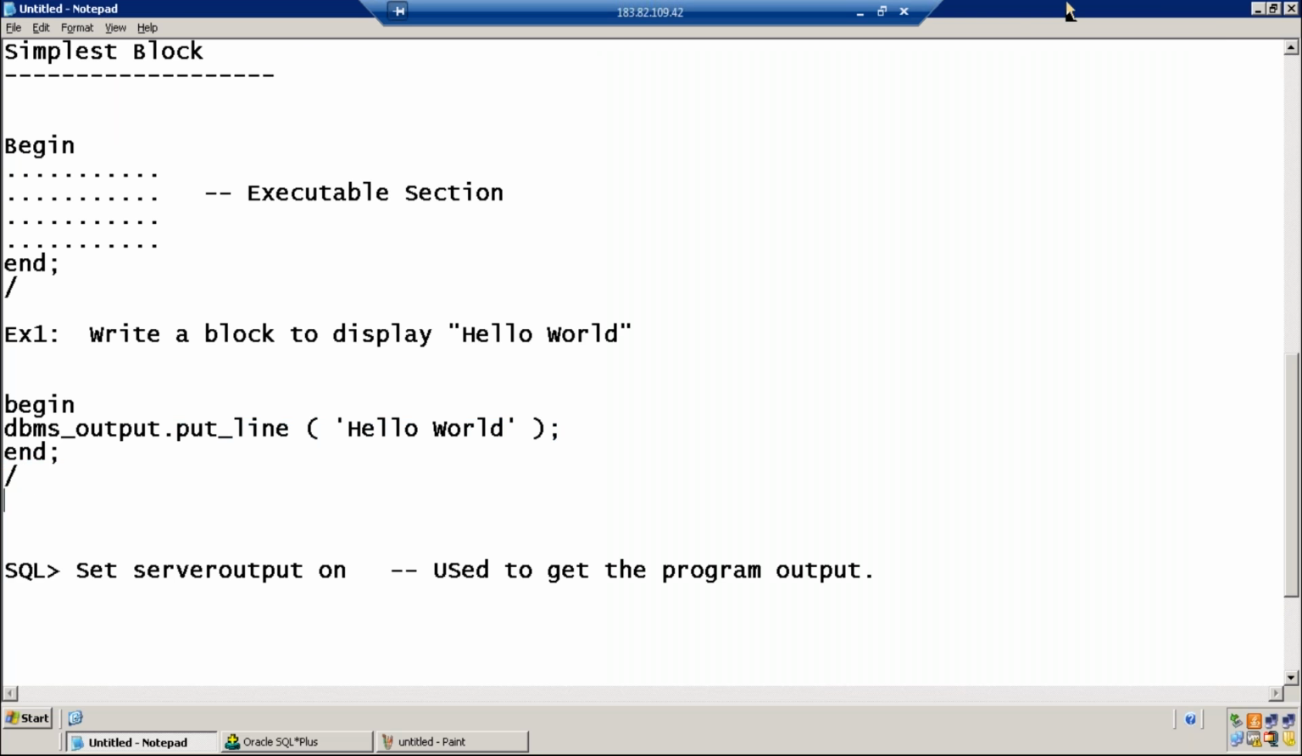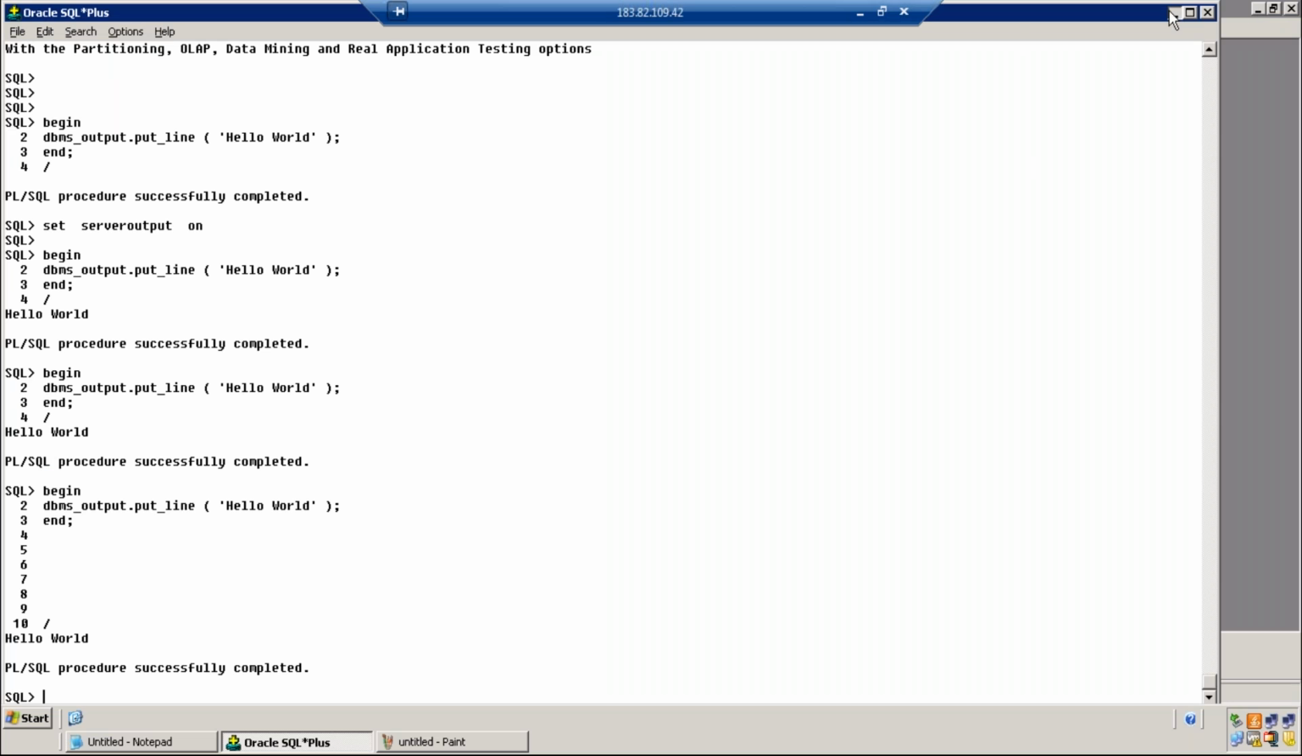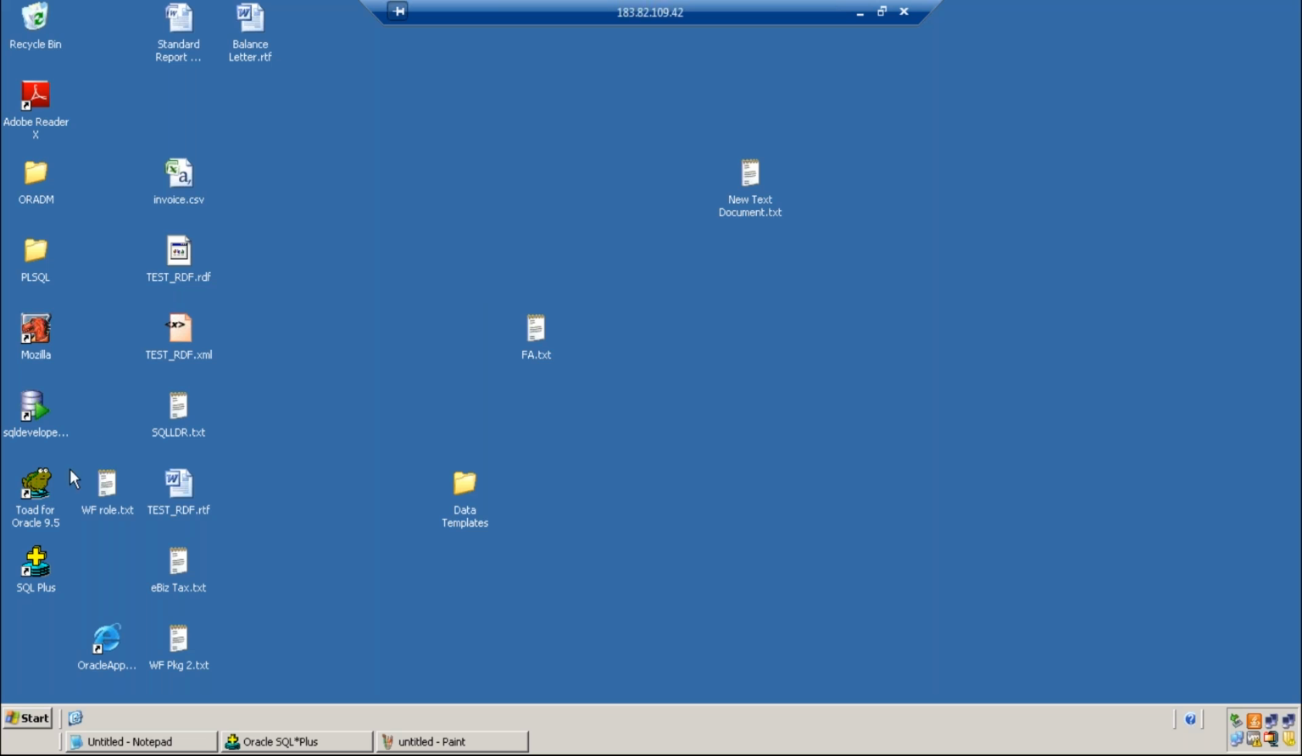Okay. The same program shall be executed in Toad. Dilavar, in your office is it Toad or SQL Developer? Which tool is used? Toad, we commonly use.